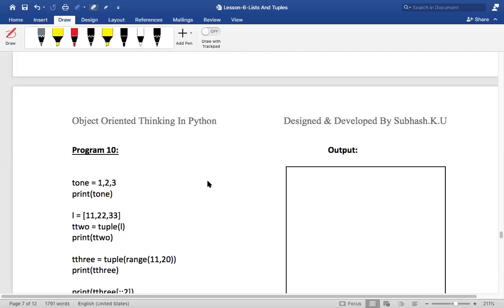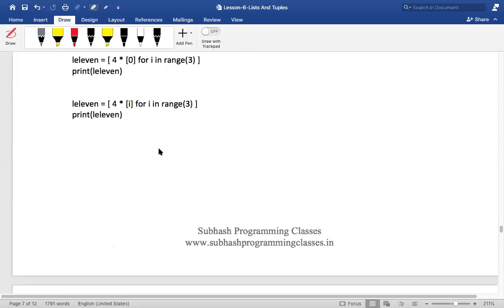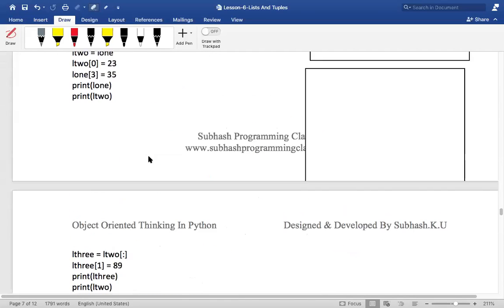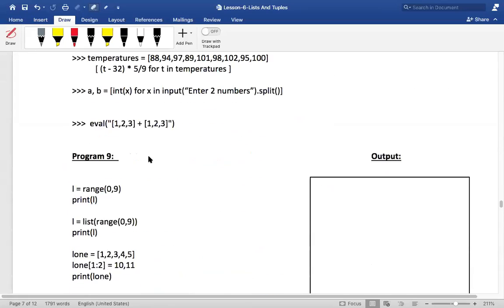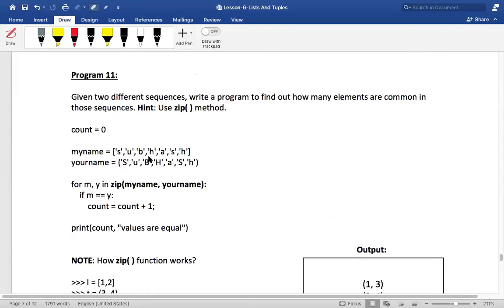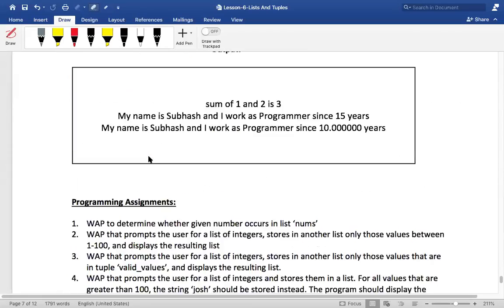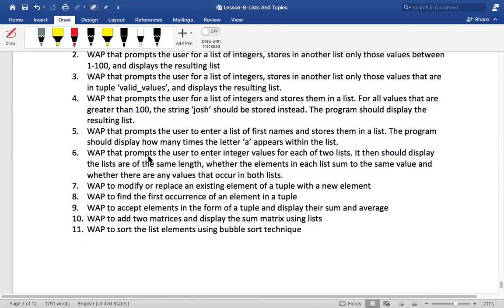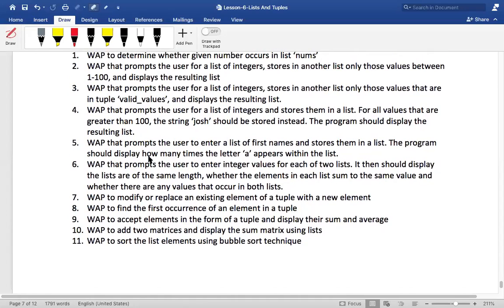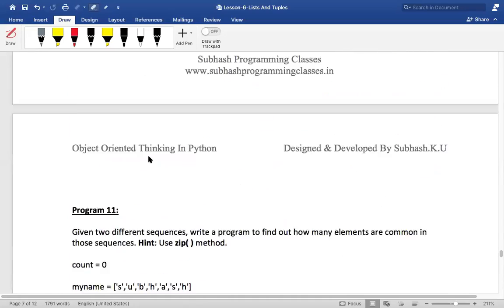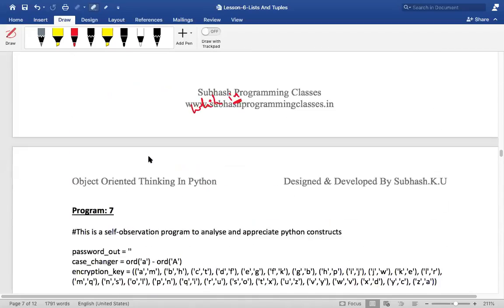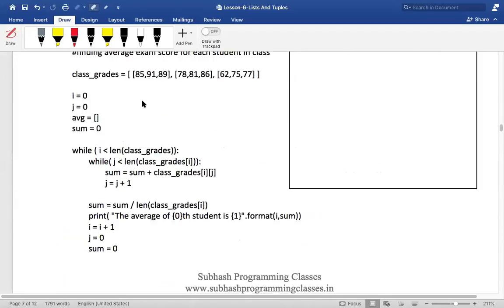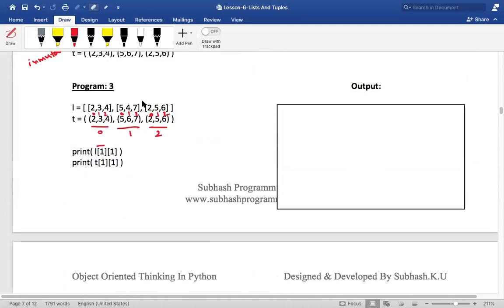Fine, guys. I think there won't be much doubt in today's session. I've cleared everything then and there itself. Tomorrow we'll complete list and tuples, and then we'll do some assignments also. We have a lot of programs to do, and there are two programs which I've already solved, which I'll be solving in the class. You don't need to do program 3 and program 4.